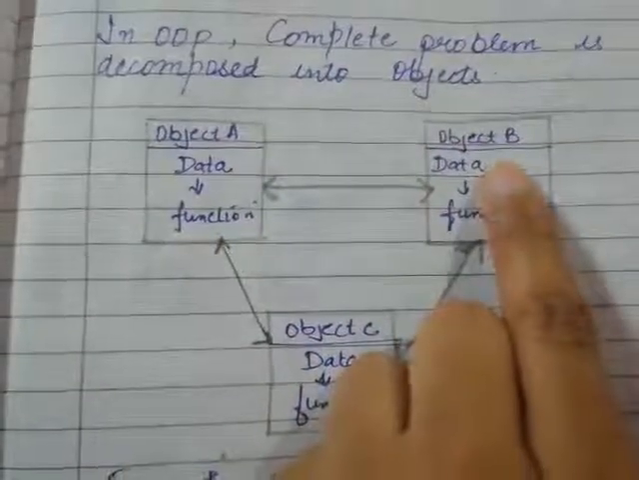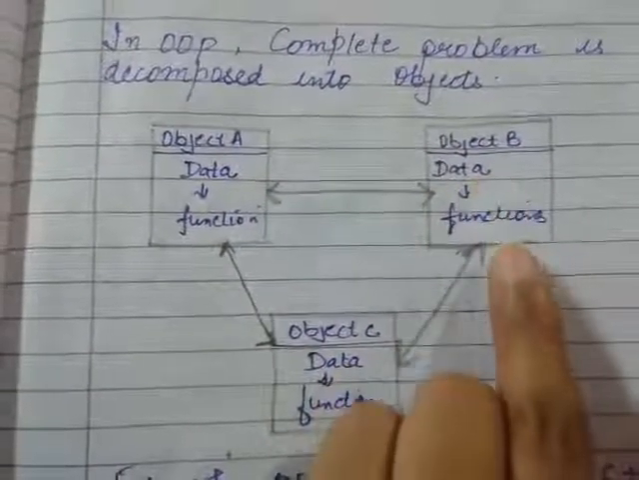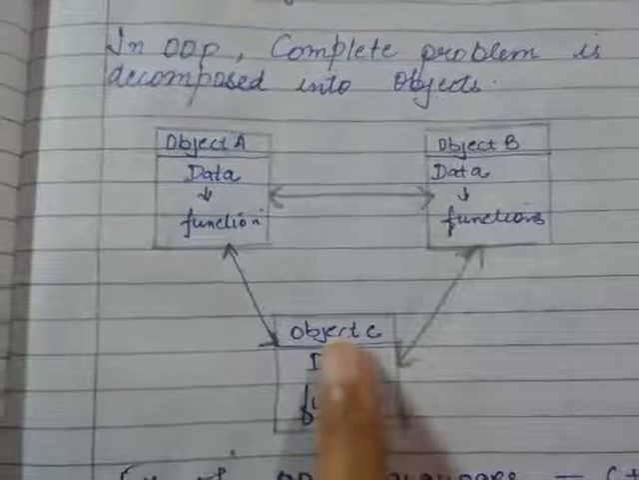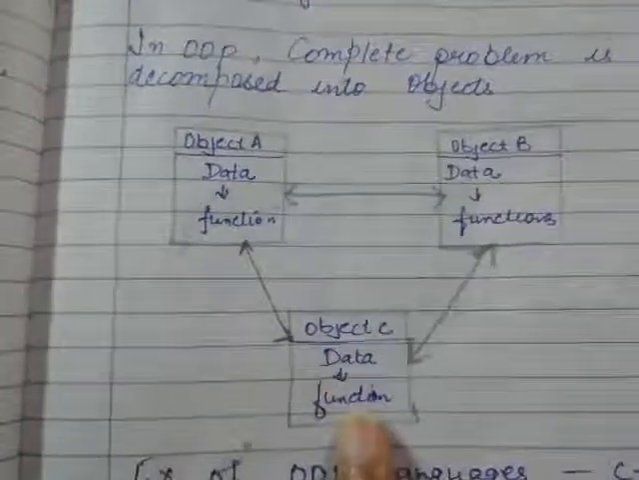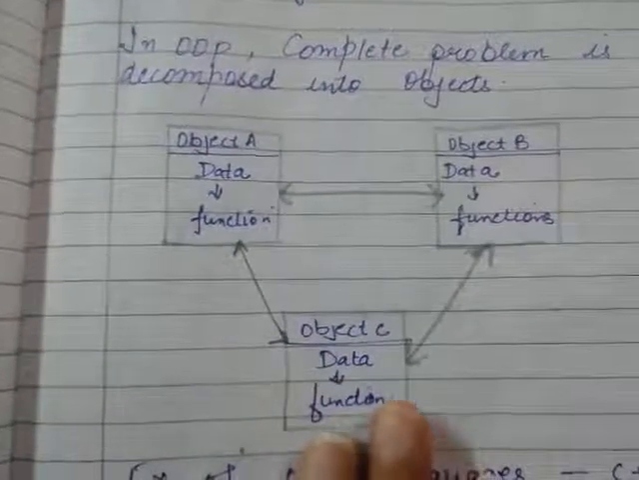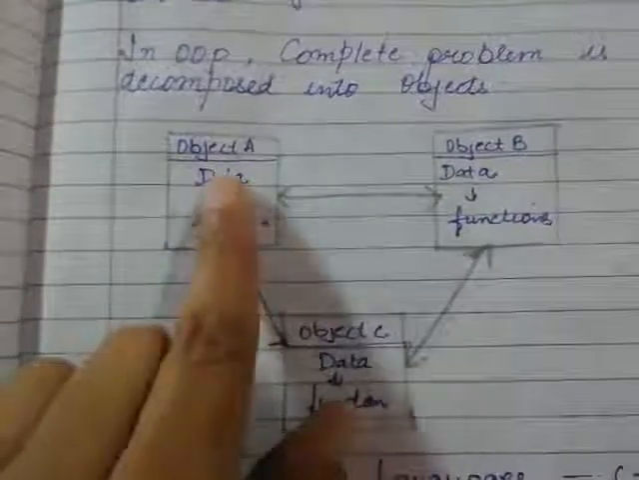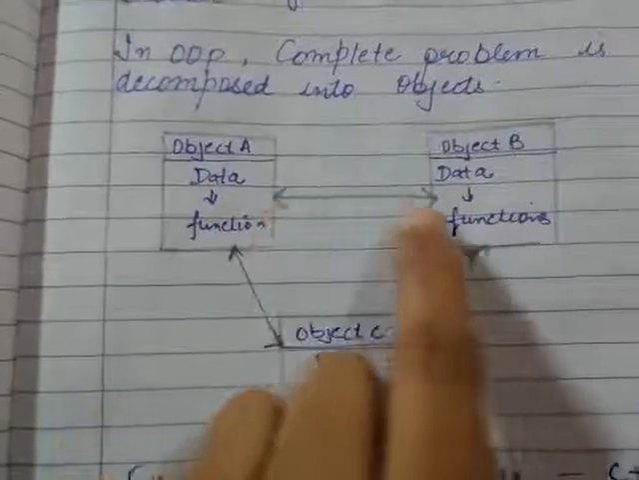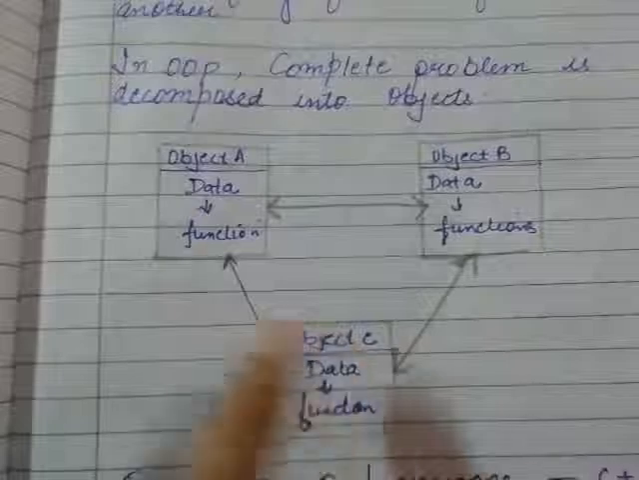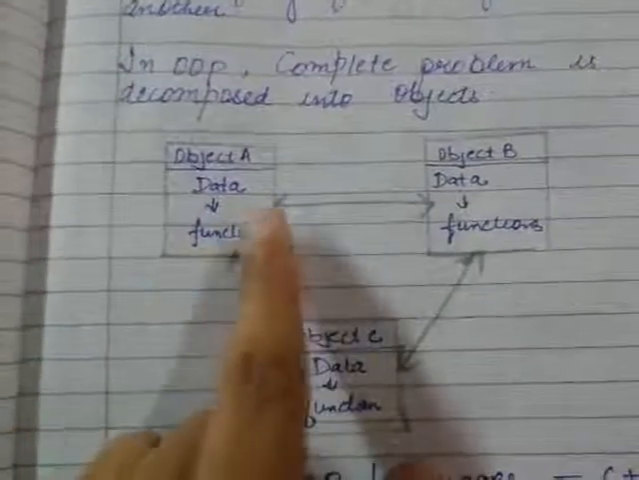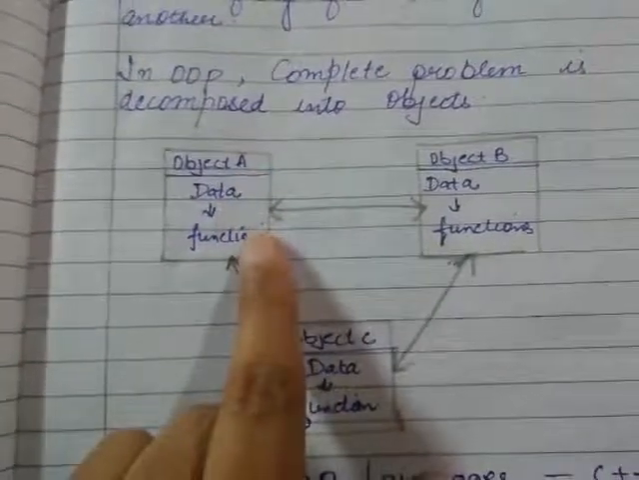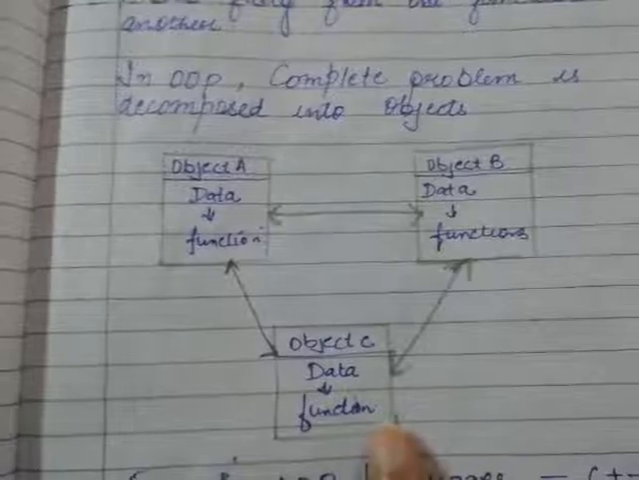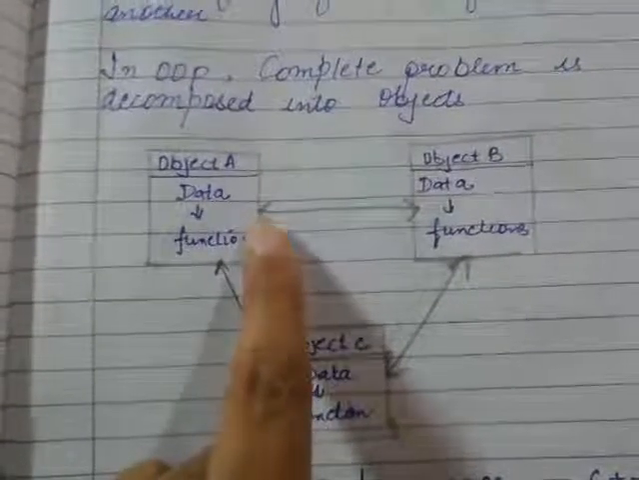Same way in object B, data is bound with its function. In object C, data is bound with its function. So there is a security in this system. Then after that we have arrows. यहाँ पे देखिए, object A has data and function, same way B, same way C. So if